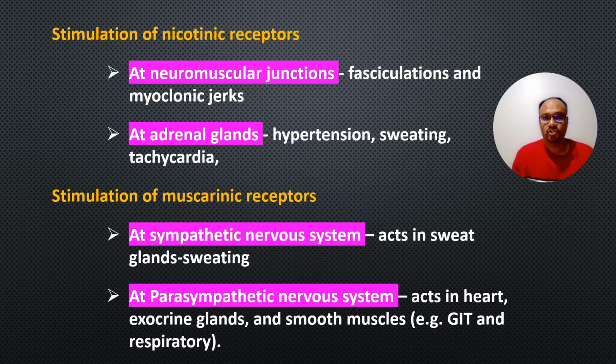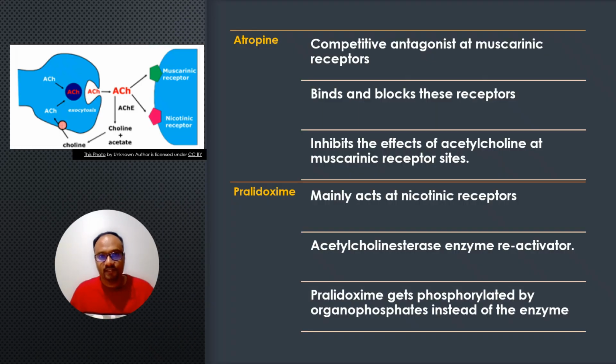tachycardia. Stimulation of the muscarinic receptors at the sympathetic nervous system, for example in sweat glands, can result in increased sweating, and at the parasympathetic nervous system can act in the heart, resulting in decreased heart rate or bradycardia. And in the exocrine glands, it increases the secretion of the glands, and in the smooth muscles, it increases the smooth muscle contraction. For example, in GIT, it causes increased bowel motility, and in the respiratory system, it causes increased bronchial smooth muscle contraction. Now let us see the action of the antidotes atropine and pralidoxime.